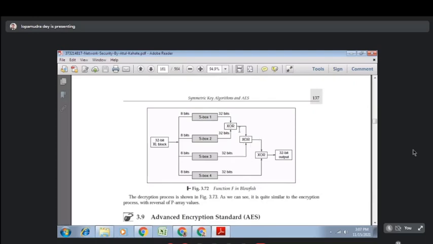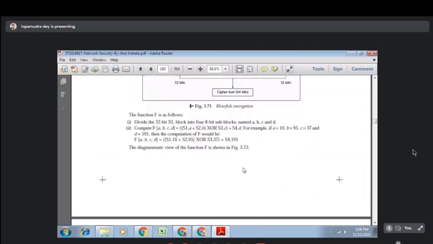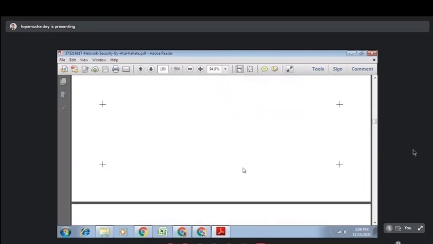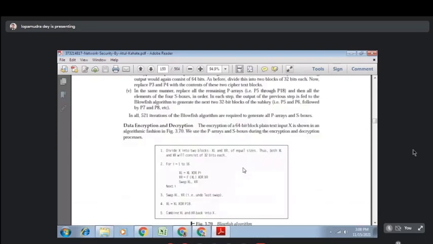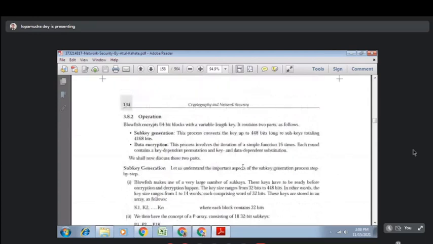Again another XOR will be performed with S-box 3, and the output will again be combined with the help of S-box 4, and a 32-bit output will be generated. So this is the function F in Blowfish. Just go through it. If some questions come from Blowfish, just go through it, as this is present in your syllabus, that I'm telling you every time.